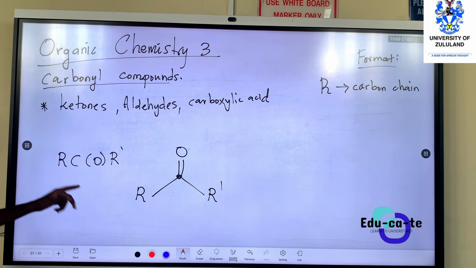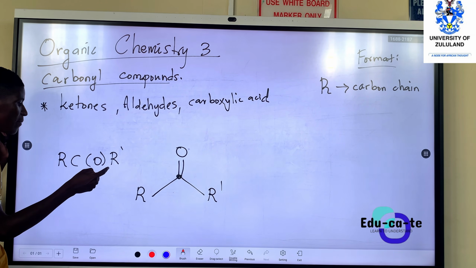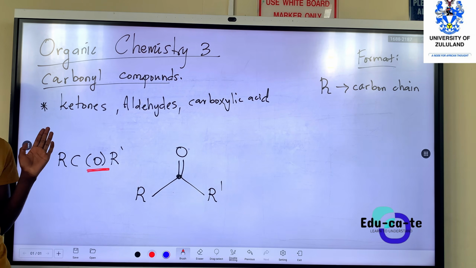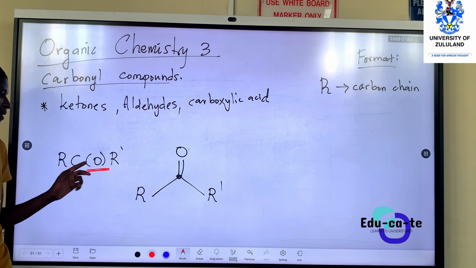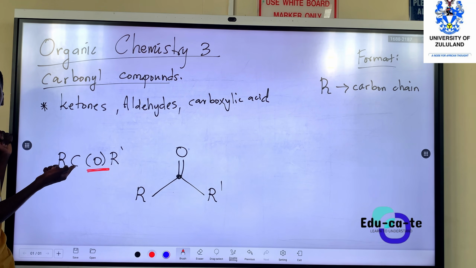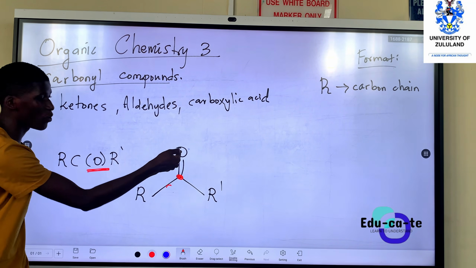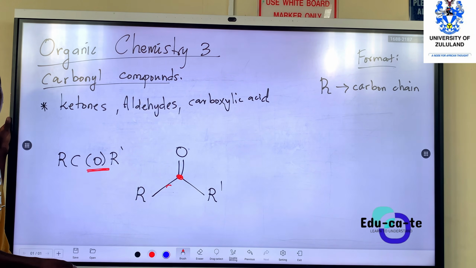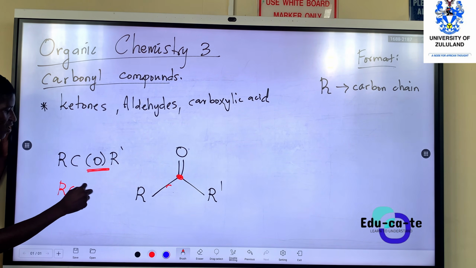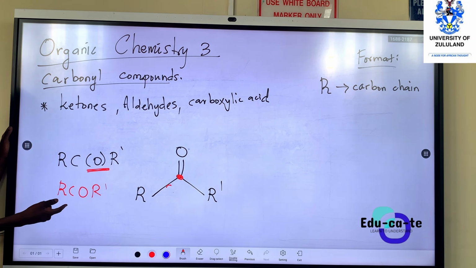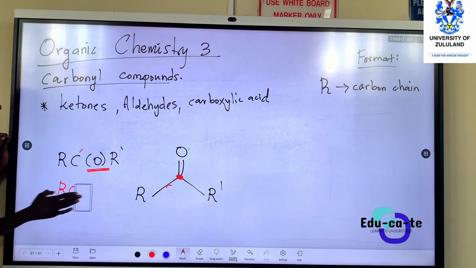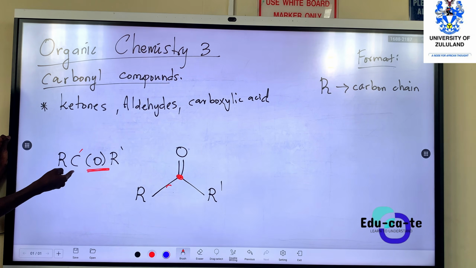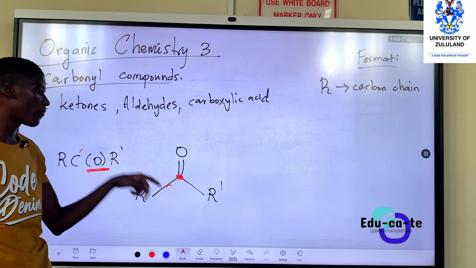When we write it, it's very important to say, this is RC. They say low oxygen lona, you put it in the brackets. Why do you put oxygen in the brackets? It is because low oxygen lona, it is only bonded to this carbon. So the carbon lena ine oxygen. This other chain doesn't have oxygen. So muzoibhala as RCOR prime, it will be wrong, because you'll be assuming the oxygen lona is bonded to what? To this carbon as well. So ukufaka lo bracket lona is to symbolize ukuthi this oxygen is only bonded to ubani? To lo carbon lona esimbonayo lana. So this is the functional group for ketones.